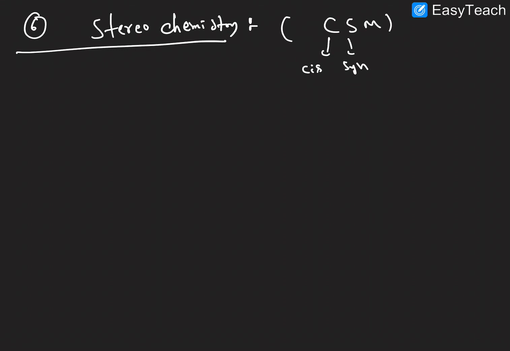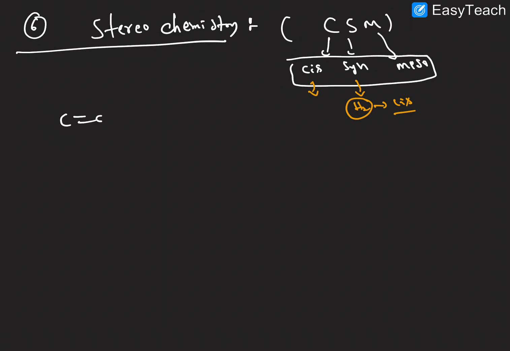C is cis alkene, S is syn addition, and we get a meso compound. Simple trick. Hydrogenation is a cis addition, syn addition reaction. If the alkene is cis and the addition is syn, we get a meso compound. That is a simple trick. Let us discuss some examples.